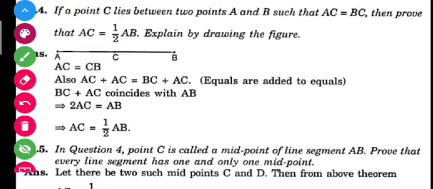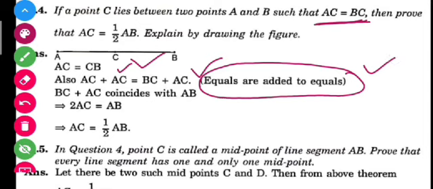Okay, so what I can do here, if AC is equal to BC, I can also add AC and AC on both sides. Why have I added AC and AC on both sides? Students, you can see that here we have used an axiom which says that equals are added to equals. So I know that AC is equal to BC. So here AC and AC will be twice AC, and BC and AC, this is AC and this is BC, their sum will be AB. So twice AC is equal to AB, and AC is equal to 1 by 2 AB.